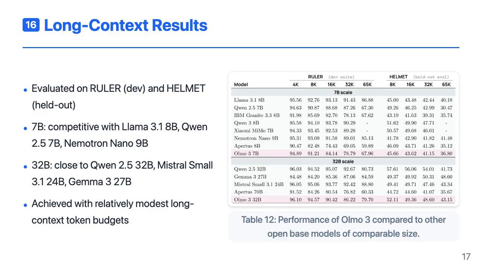The extended Olmo 3 models are evaluated on two major long context benchmarks. RULER, which focuses on synthetic long context tasks like needle in a haystack and aggregation, is used during development. HELMET, a more diverse suite of long context tasks, is held out for final evaluation. At 7B, Olmo 3's long context performance is competitive with Llama 3.1 8B, Qwen 2.5 7B, and Nemotron Nano 9B. At 32B, it's in the same ballpark as Qwen 2.5 32B, Mistral Small 3.1 24B, and Gemma 3 27B. Notably, these results are achieved with relatively short extension stages, 50B tokens for 7B and 100B for 32B.